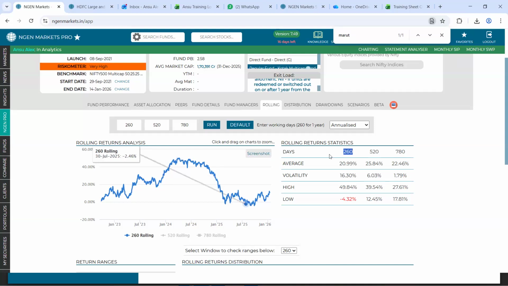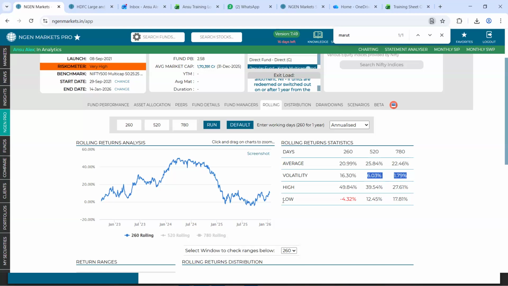And similar is the statistics when you look at it for a 520-day rolling window as well as a 780-day rolling window, which are 2 year and 3 year accordingly. So one thing that you can focus on right here could be the volatility parameter. It says that in a 1 year holding period, the volatility, which was to an extent of 16%, has come down to a total of 1.79 had you held onto this fund for a total of 3 years.